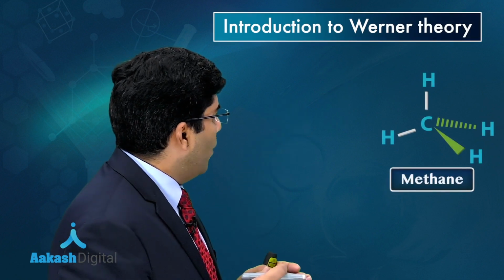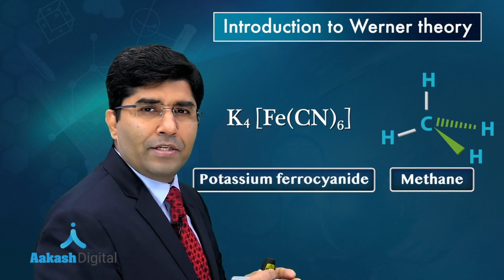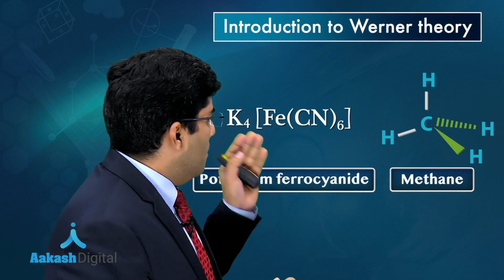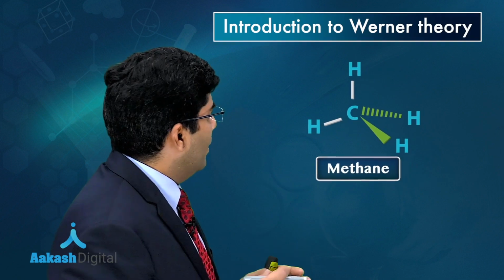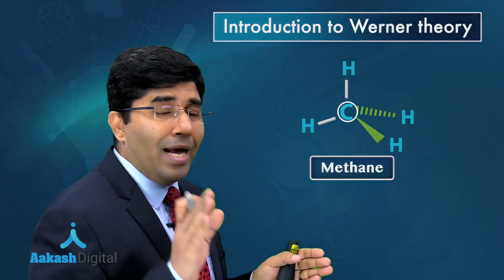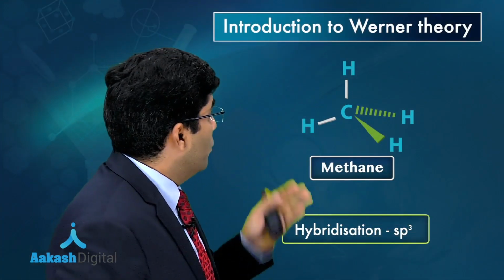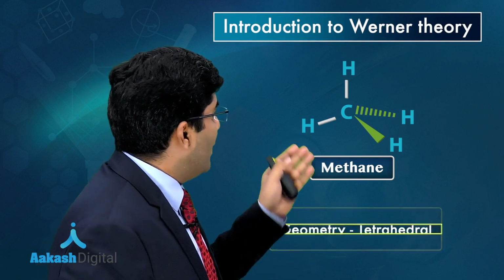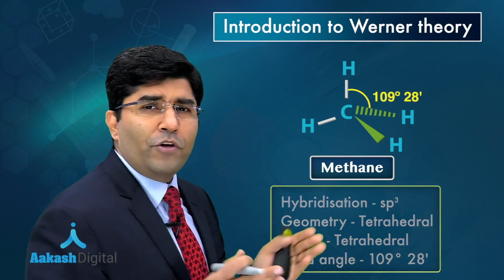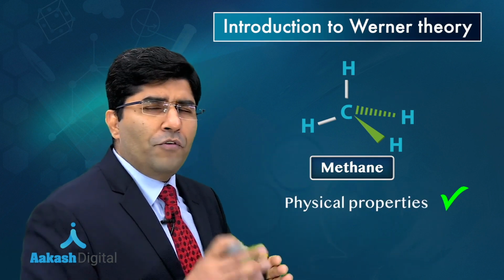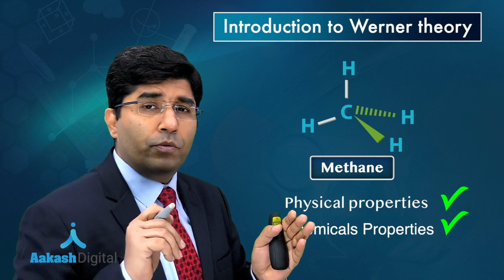This is methane molecule and this is potassium ferrocyanide, K4[Fe(CN)6]. You have studied this compound many times in class 11th also. Now, if we talk about methane, it has carbon atom as a central atom and the hybridization of the carbon is sp3, geometry is tetrahedral, shape is tetrahedral, bond angle 109 degree 28 minute. If we talk about the physical property of methane, we almost know all the physical properties of methane as well as chemical properties also, right?